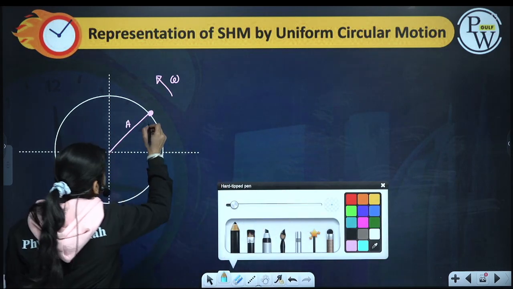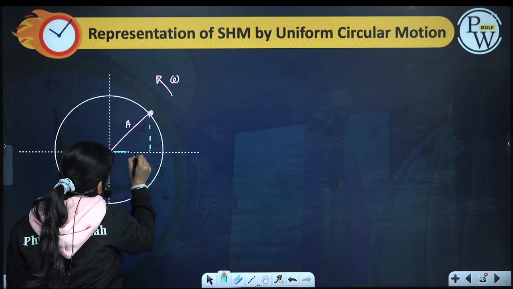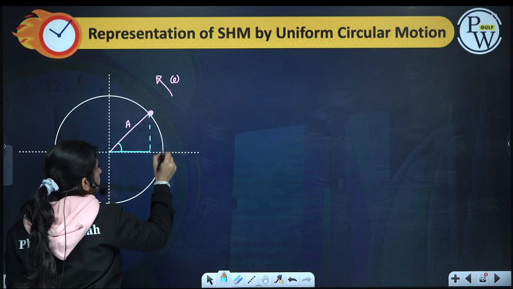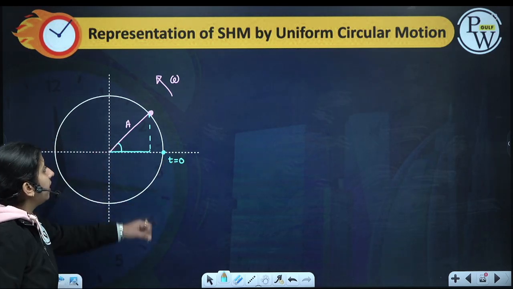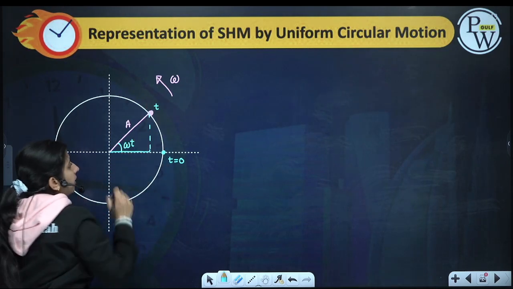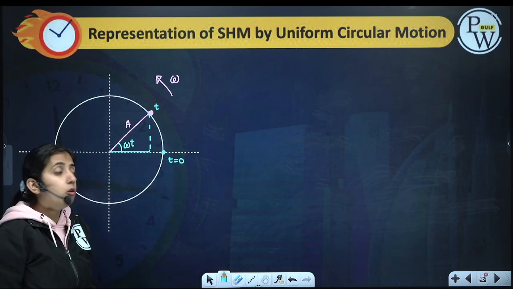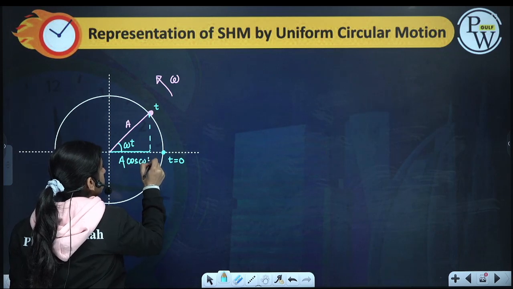Then the projection on this axis will be, if the particle at t equal to 0 was here, at any time t the particle is here, the angle covered in time t will be omega t if it is moving with angular speed omega. So this distance will be a cos omega t.